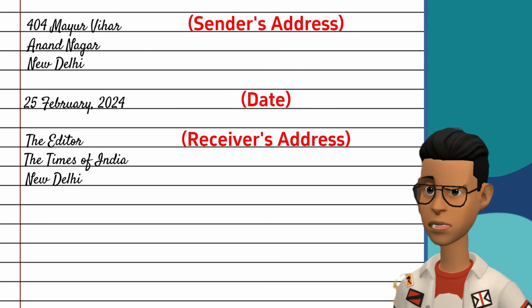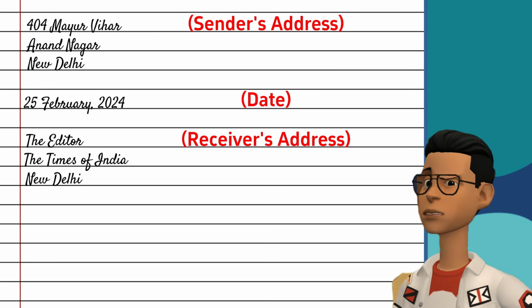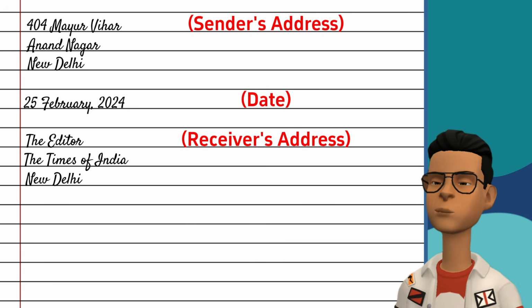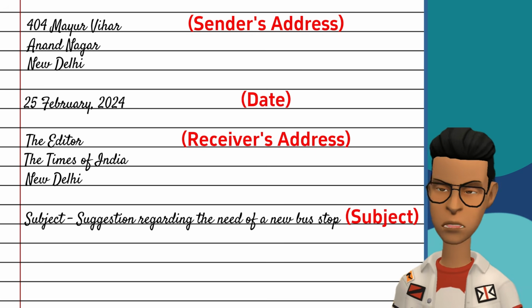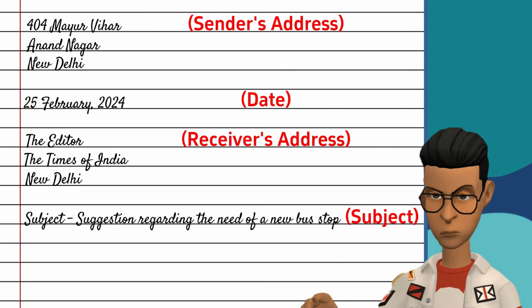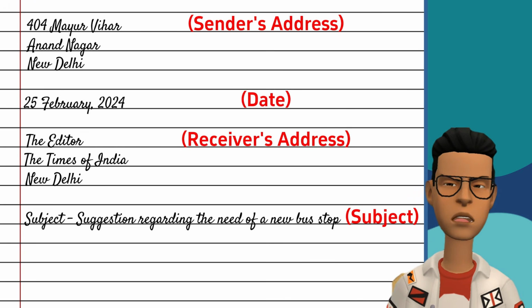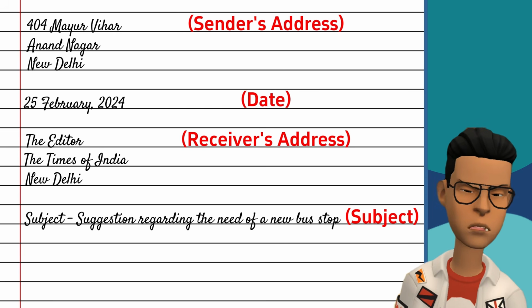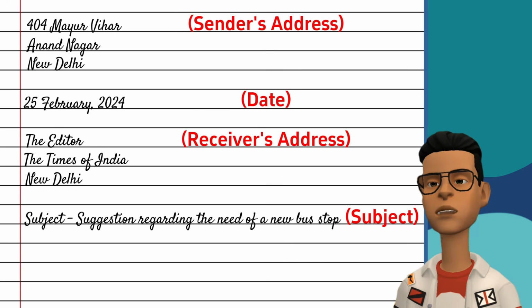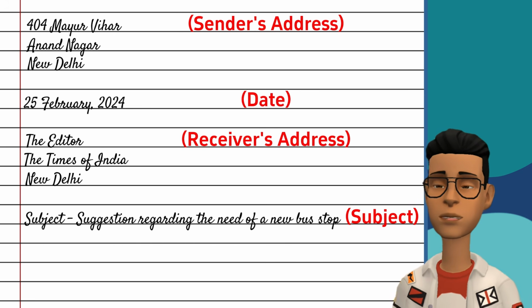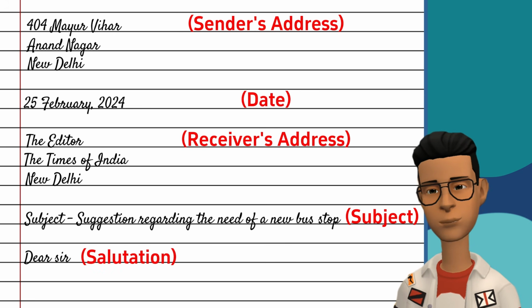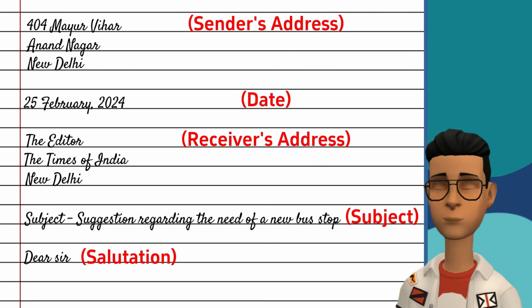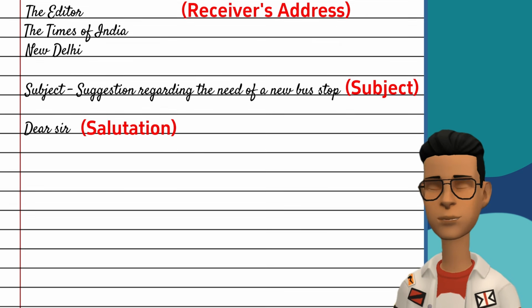The receiver can be someone else, like the principal of a school. Leave a line, and write subject. The subject is the purpose of the letter. For example, if the letter is about a suggestion for the need of a new bus stop, the subject can be suggestion regarding the need of a new bus stop. After a line, the salutation, dear sir, or dear ma'am. After a line, write the body.